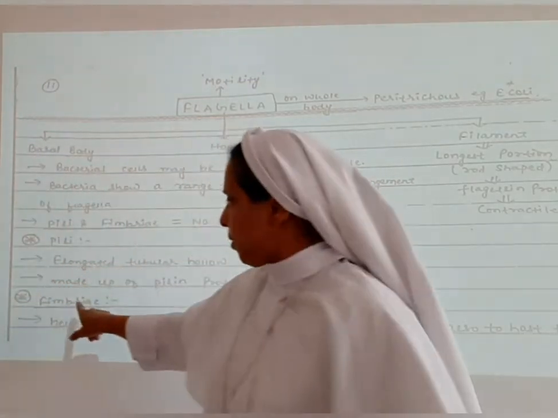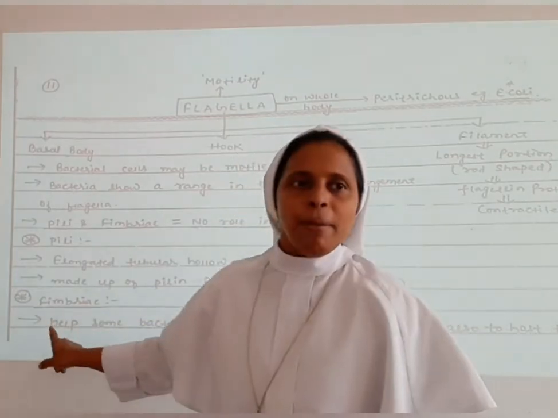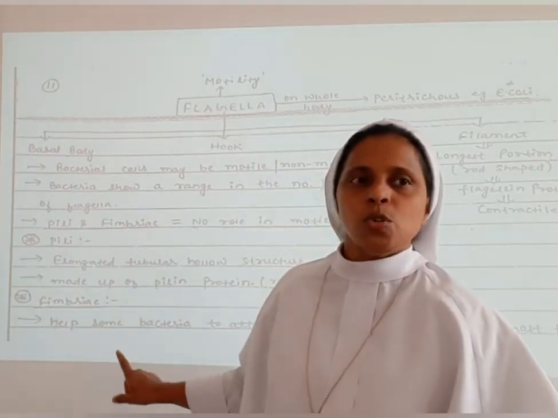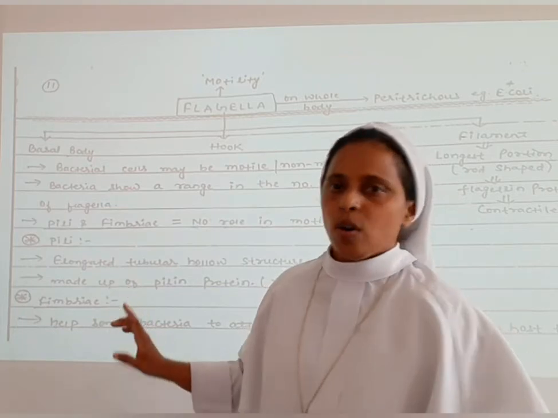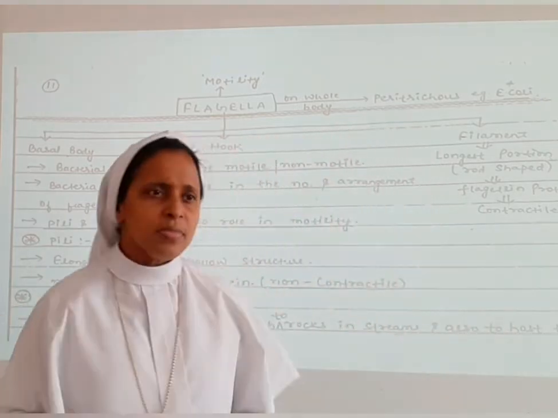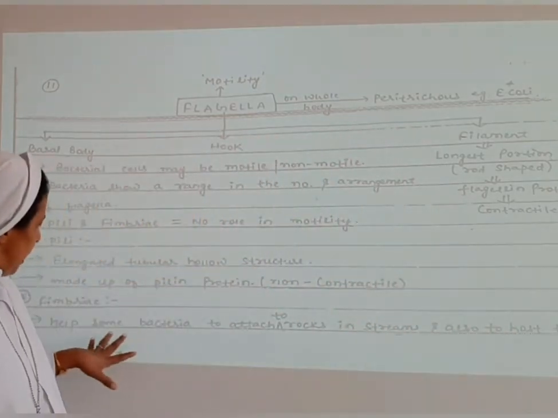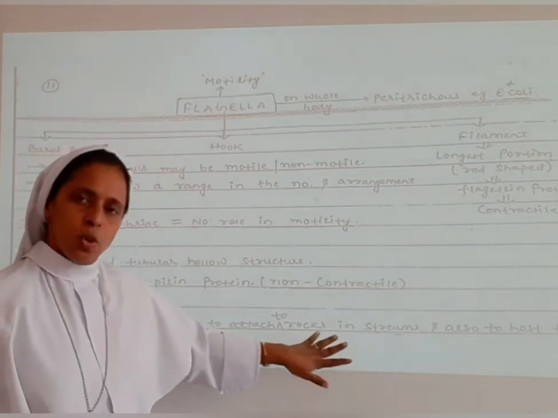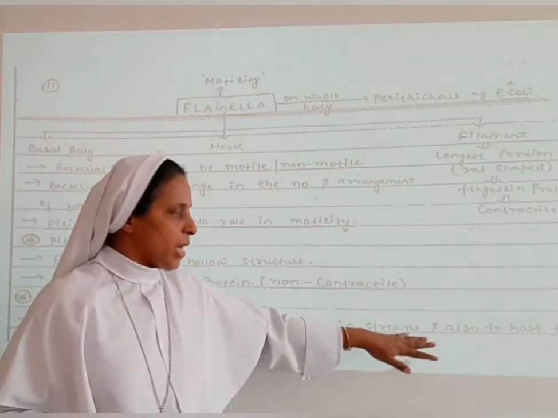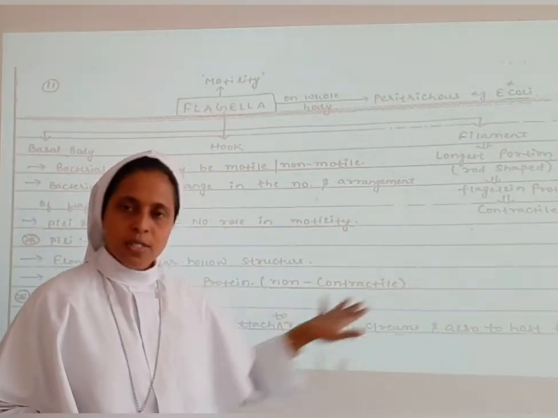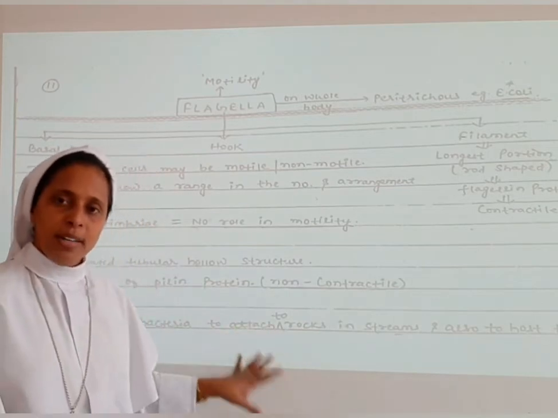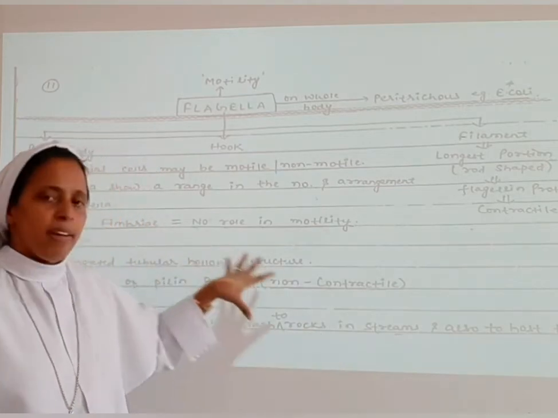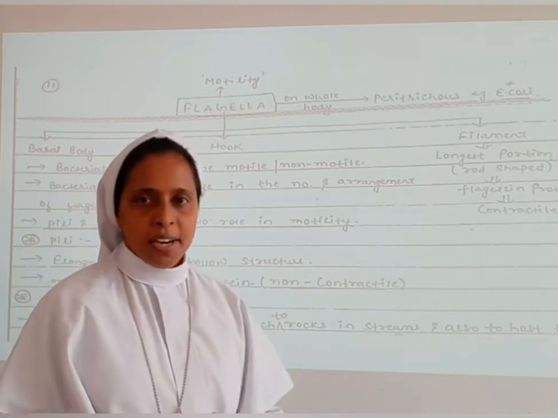Next we will learn about the fimbriae. Fimbriae help some bacteria to attach to rocks in streams and also to host tissue. This is the function of the fimbriae and the pili. This you have to remember.